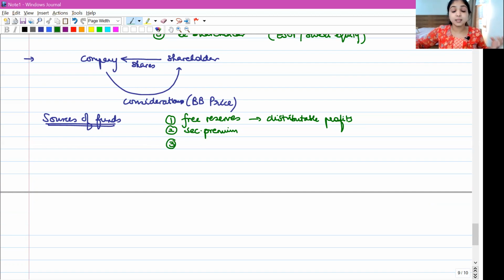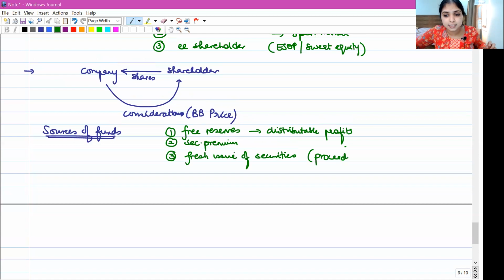Third option, the company can make a fresh issue of securities. The company can make a new issue of securities. For example, the company can issue new shares or the company can make a new issue of debentures. Whenever the company issues securities, obviously the company is going to receive money. That money, the proceeds, instead of money, we will use the word proceeds. Proceeds of fresh issue of securities also can be used by the company to buy back shares.